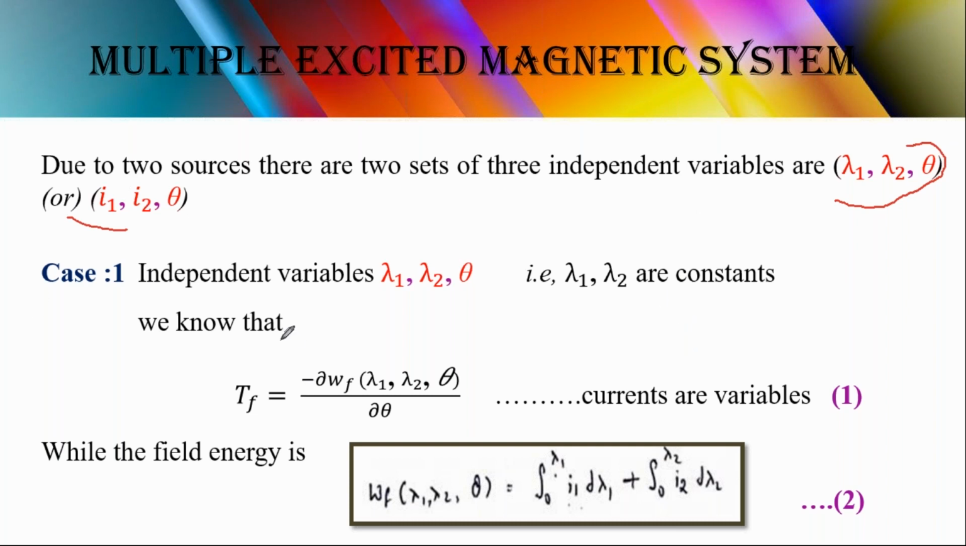See, let me take case 1. In case 1, the independent variables are lambda 1, lambda 2, and theta. Independent means it won't depend on anything, it won't be changed. It is a fixed value, which means it is a constant value. Now here in case 1 we are choosing lambda 1, lambda 2 and theta as constant values because these are independent variables. Now already we know that torque.